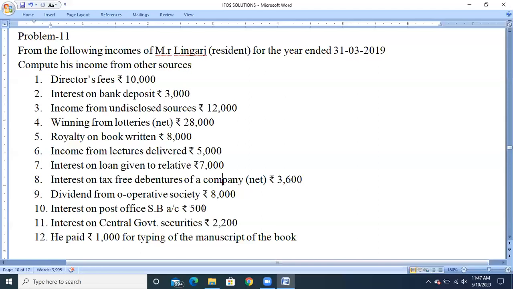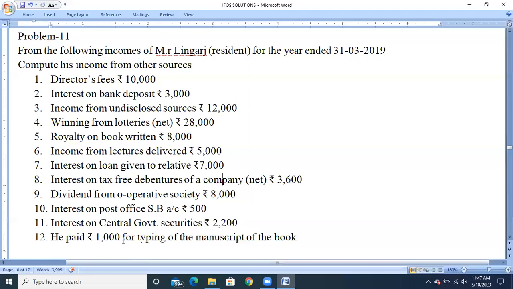So the interest is less than 3,500, so the entire amount is exempted from taxes. Next, interest on central government securities, rupees 2,200. Here they have not clearly mentioned the word tax free, so it is a less tax free security, and the interest has been earned on central government securities. So directly the amount will be taken to the head called income from other sources without grossing up.